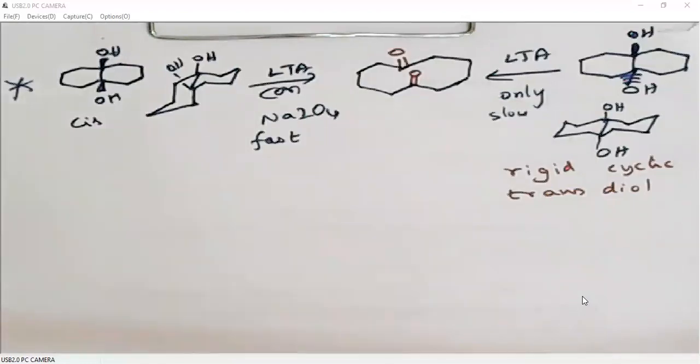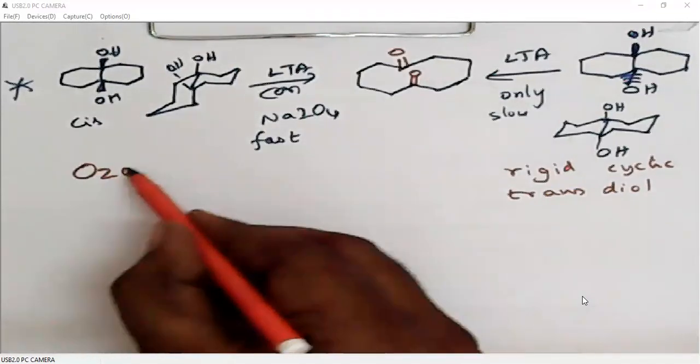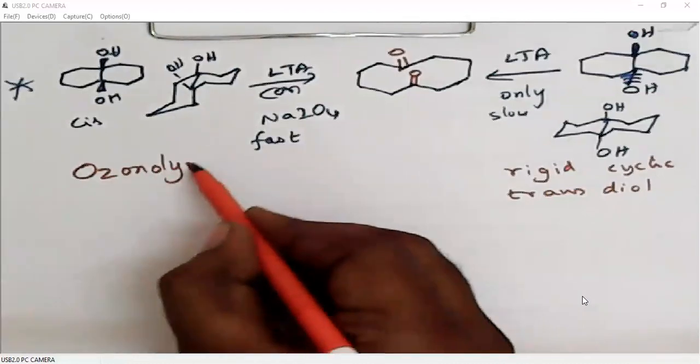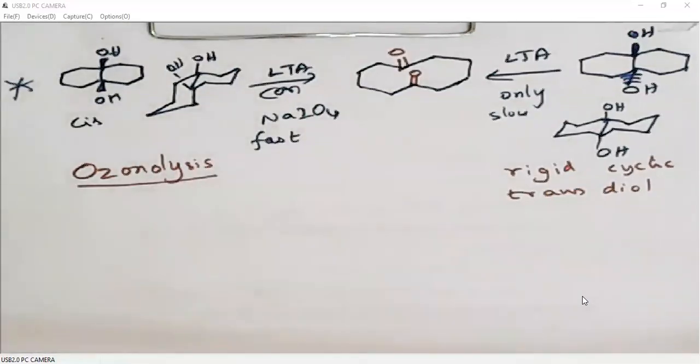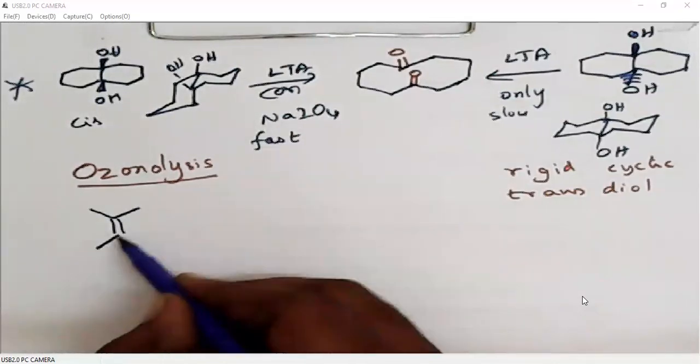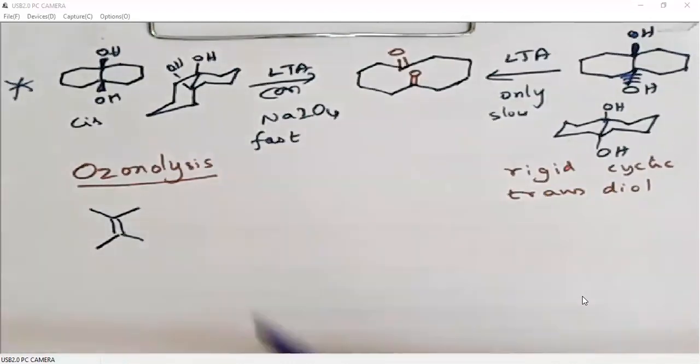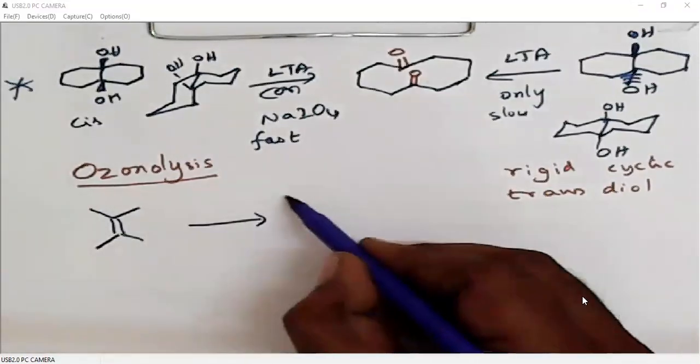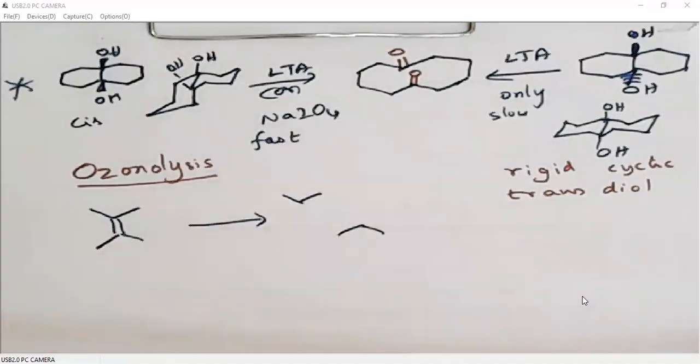Next, we will see ozonolysis. What is ozonolysis? Ozonolysis is the cleavage of a double bond, that means cleavage of an alkene to generate a dicarbonyl.